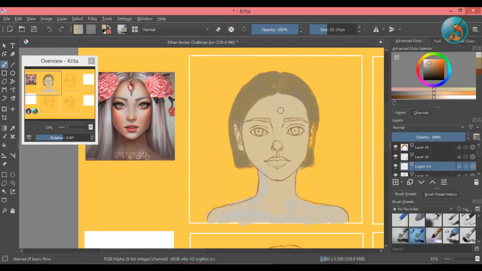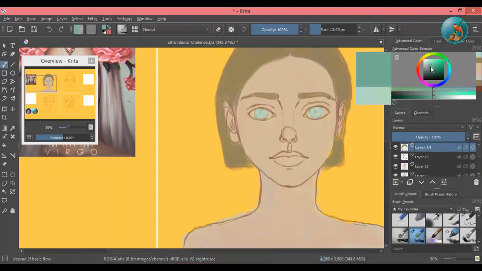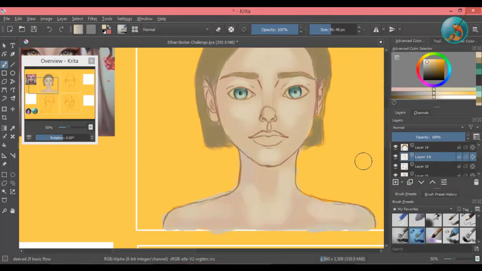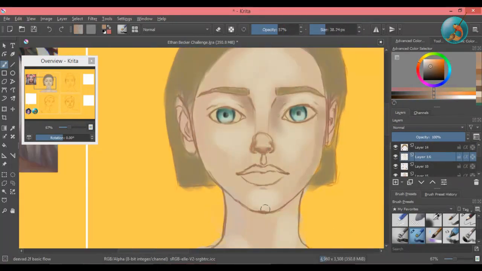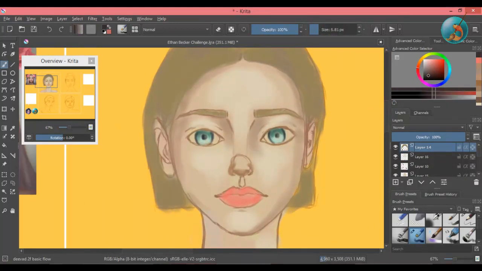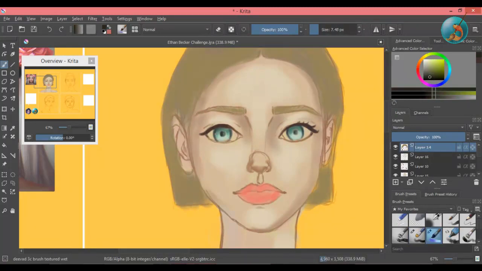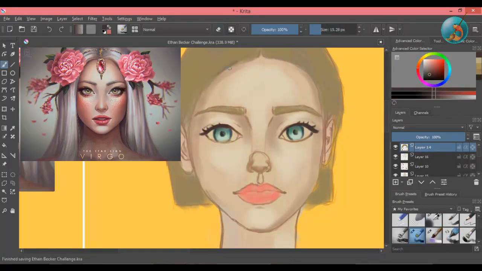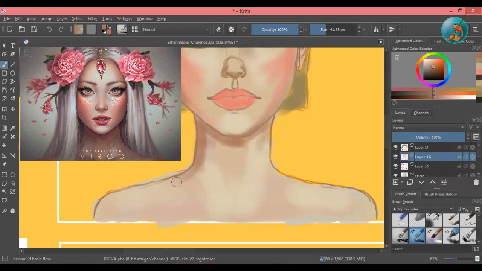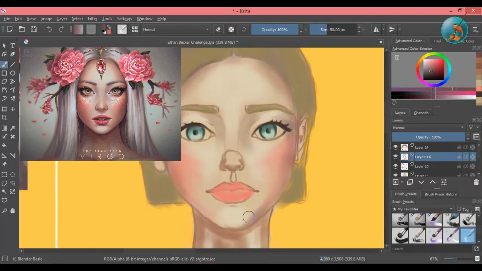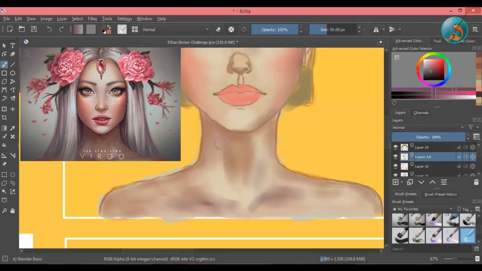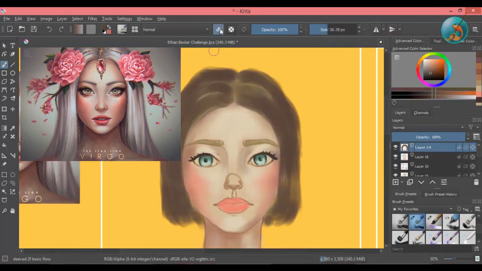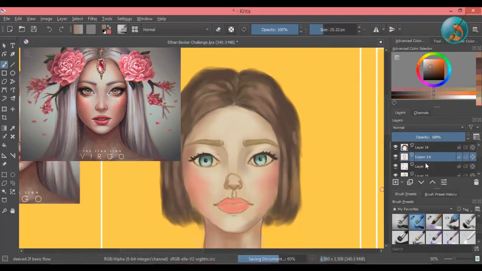Now let's talk about the challenge. My goal for this challenge was to learn how Sarah Fleur paints faces, mainly skin, and combine that with my own style. For this, I decided to paint the first piece almost exactly like the piece selected for the study. This is Virgo from her Zodiac series. I chose this to be my first study because it felt like a good starting point, as it did not seem overly complicated and seemed to be somewhat easy to break down.